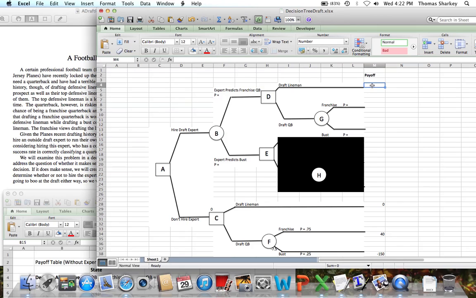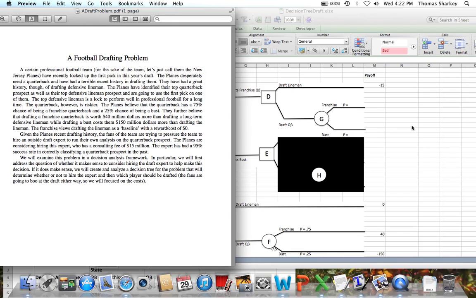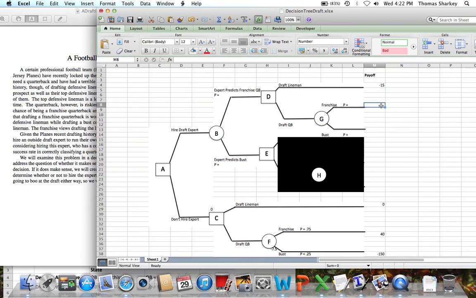If we end up choosing to draft the lineman, we lose $15 million because we had to pay the $15 million consulting fee. Should we end up drafting the quarterback and he turns out to be franchise, we end up with a payout of $40 million minus $15 million.